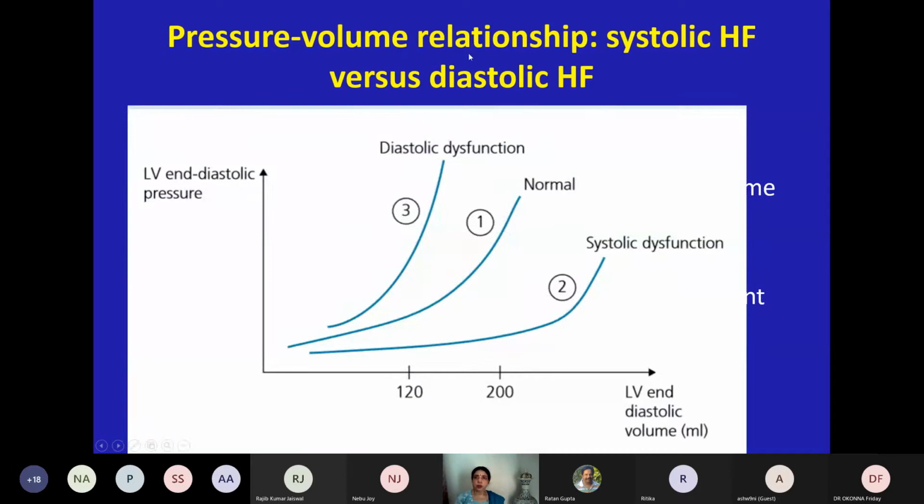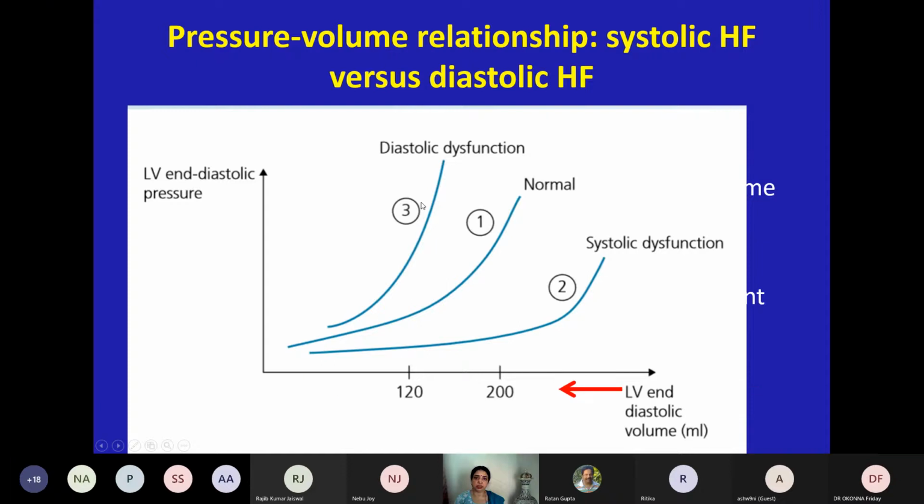So this is the pressure volume relationship when we compare systolic and diastolic heart failure. See, this is the flattish curve I told you. This is the normal curve, and in diastolic dysfunction, it is very steep. The moment you give more fluid, the heart fails. The moment you give more diuretic, the heart goes down. So it's a very precarious balance.